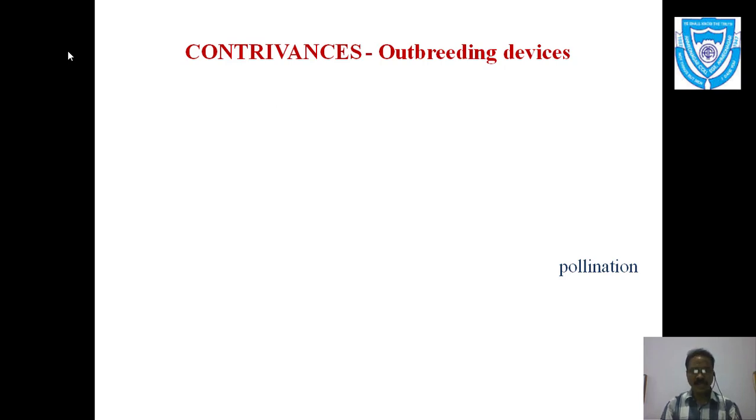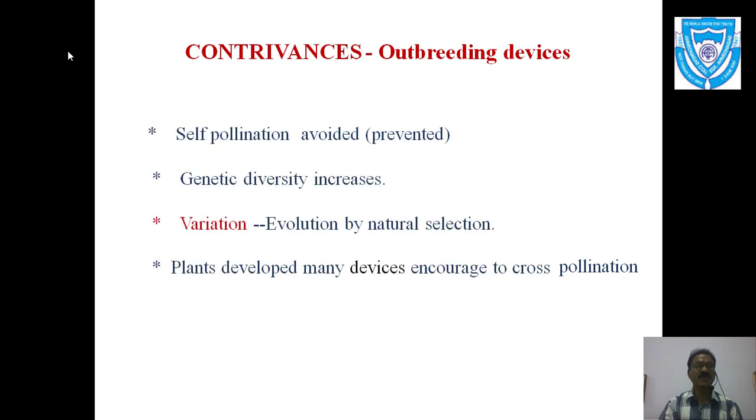Now about the pollination, here we are going to discuss the pollination type which is favorable for nature. That means in nature, cross pollination is more important, and hence it is the tendency of nature to avoid self pollination.